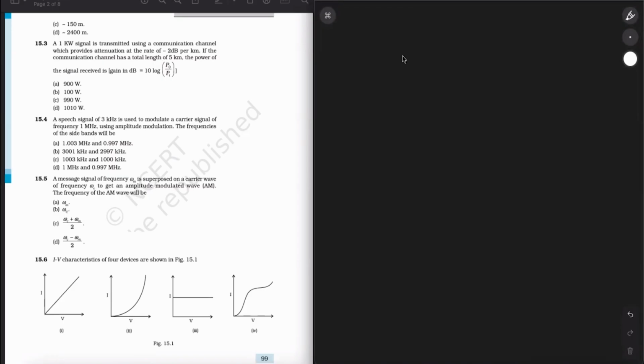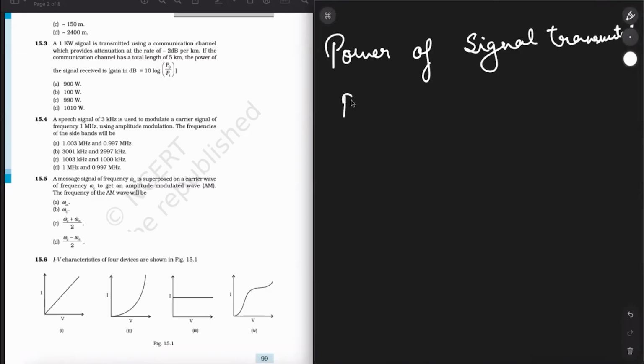If the communication channel has a total length of 5 kilometers, the power of the signal received is, and the gain in decibel has been given to you, it is 10 log P naught divided by Pi. The power of signal transmitted Pi has been given to us as 1 kilowatt. 1 kilowatt can be written as 1000 watts. Simple.